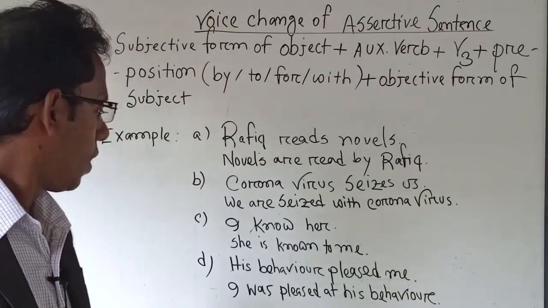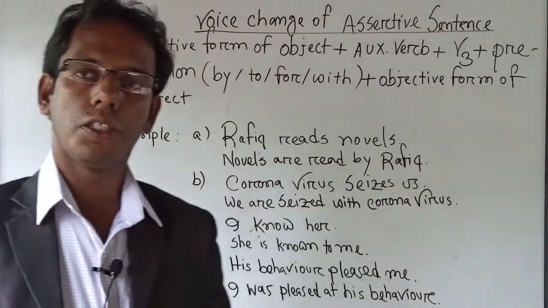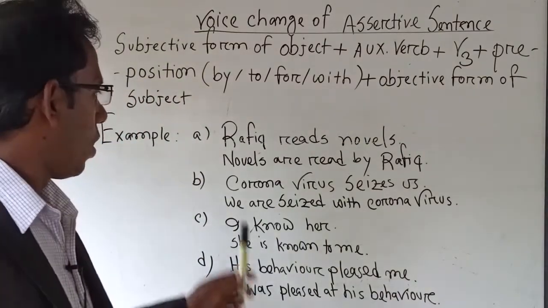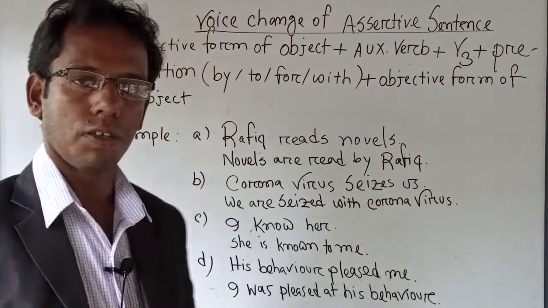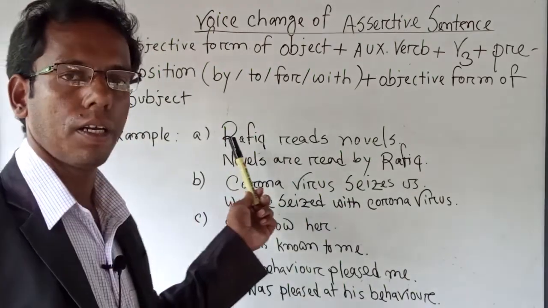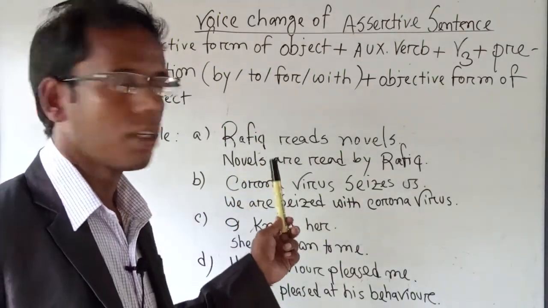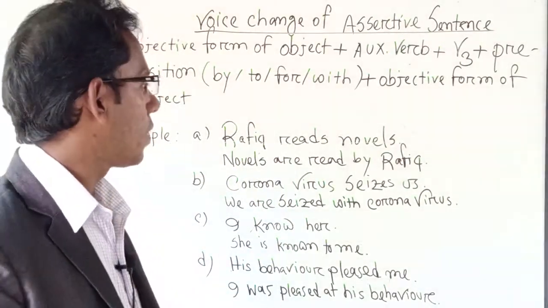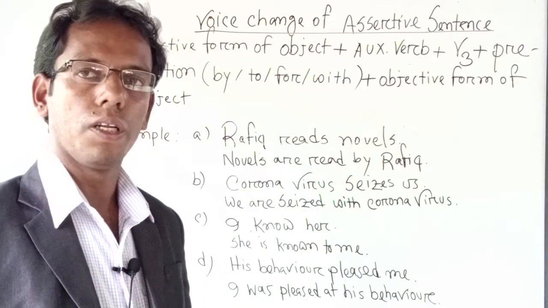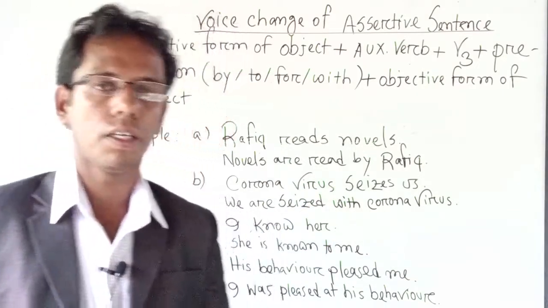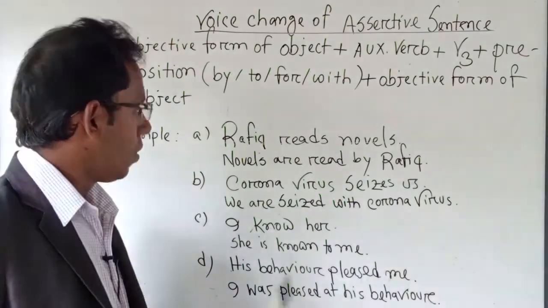Now, for example, you have to see the example I have already written. For example, A, B, C, D. Now I am going to explain this example. Rofik reads novel. This is the third person singular number, and Rofik is the subject in this assertive sentence. If we follow carefully, we find novel is the object.